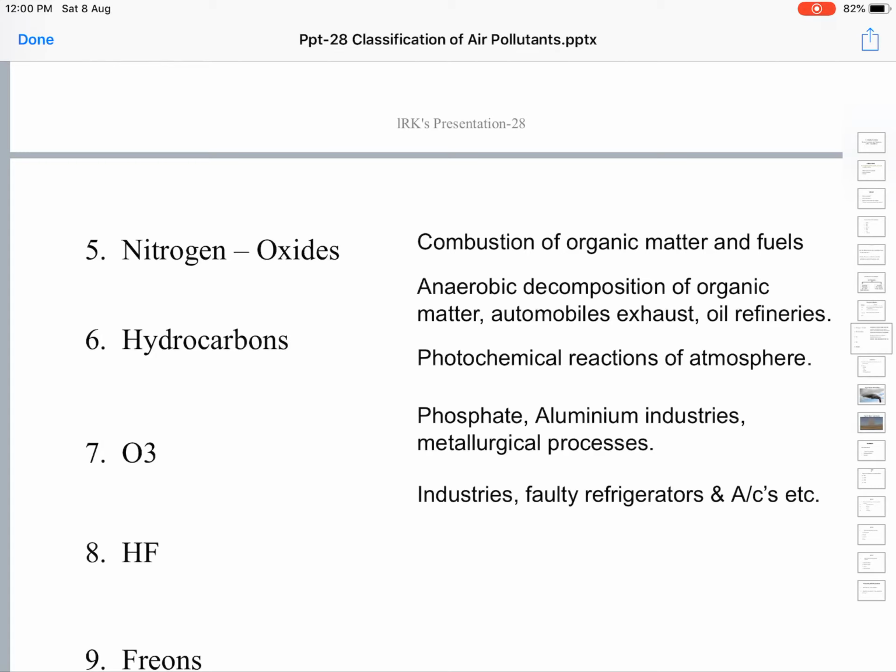They all release oxides of nitrogen, because all living bodies are made up of proteins, and proteins essentially contain nitrogen.